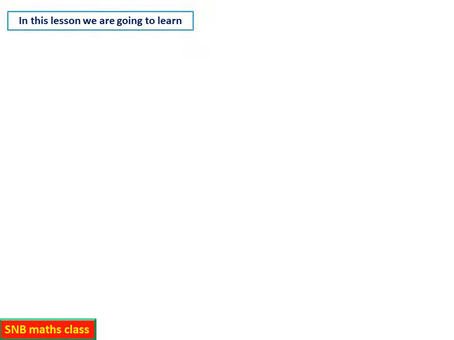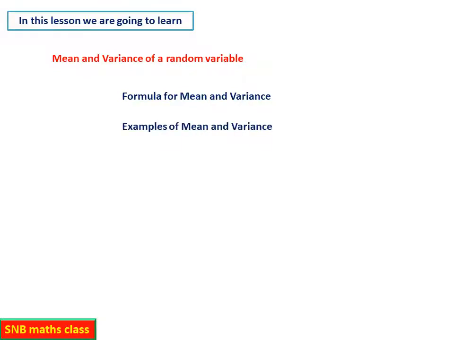So in this lesson we are going to learn the following. First one, mean and variance of the random variable, and then the formula for mean and variance. Of course we are deriving some alternate formula also. Then examples of mean and variance. So this is a relatively very simple concept, but the thing is you should know how to compute quickly. Second one is you should also know the alternate formula and derivation.